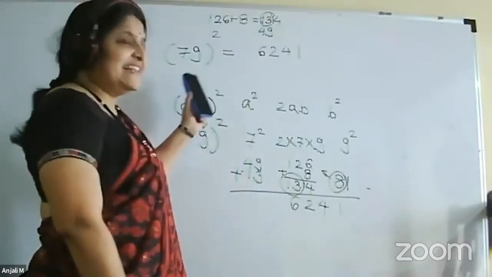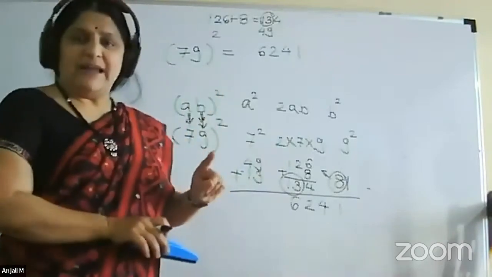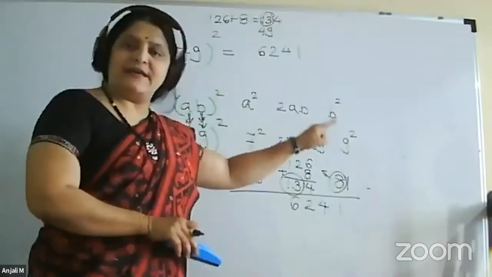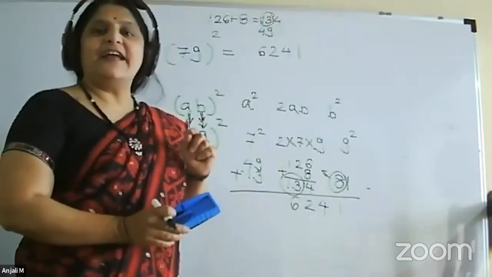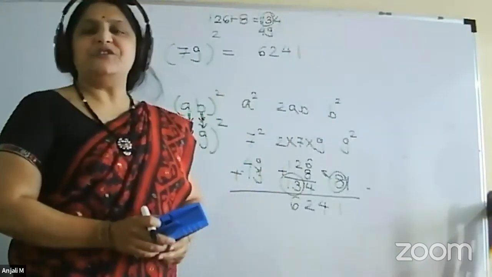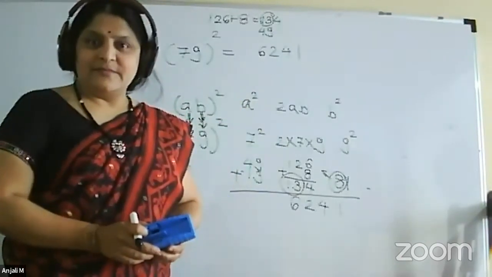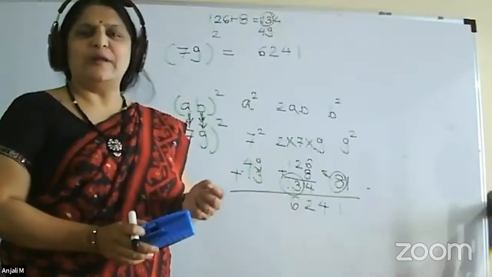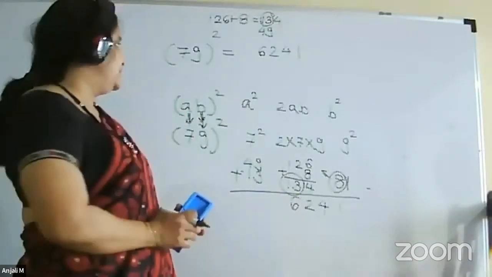Now, using the same technique, is this technique clear? We are only using the formula (a plus b) whole square. Now, in the same way, we can do the cube of a 2-digit number using a similar formula. We will do one or two problems of that kind, and then we will stop the session.